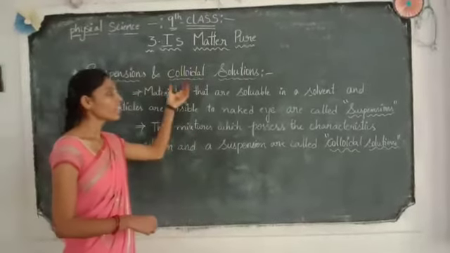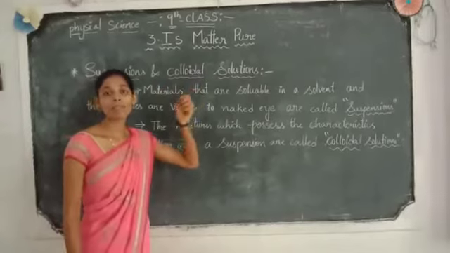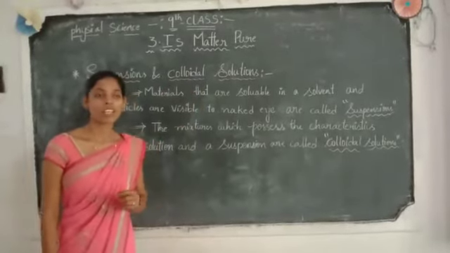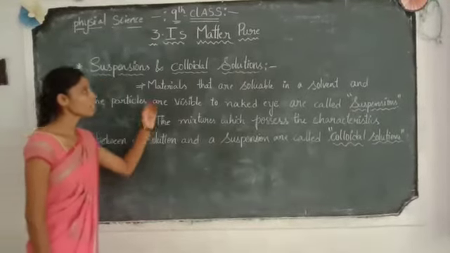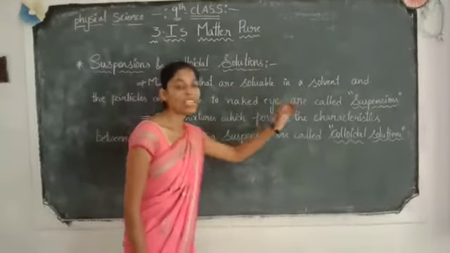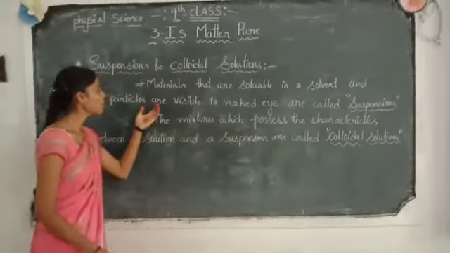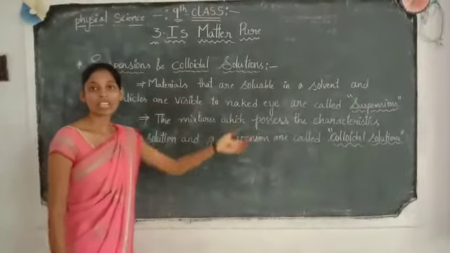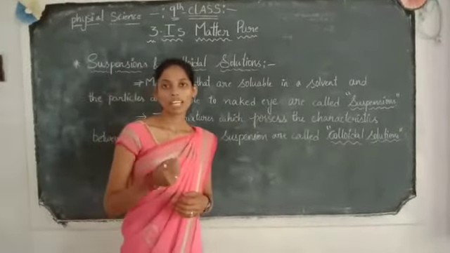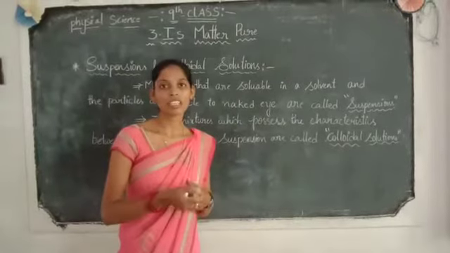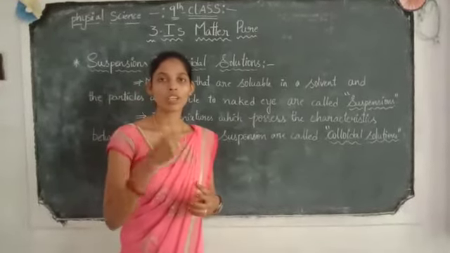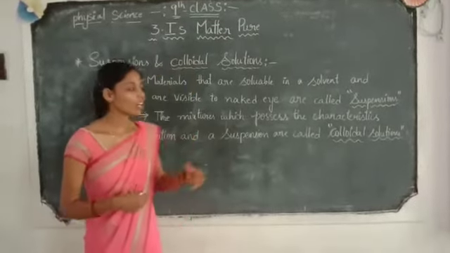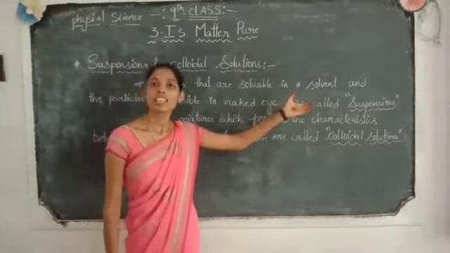These two are heterogeneous solutions but with a little bit of difference, so let us see that. Coming to suspensions, the particles do not dissolve in the solvent and are visible to the naked eye. We can see the particles; such solutions we call suspensions.